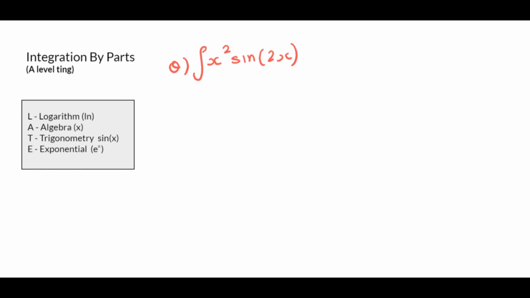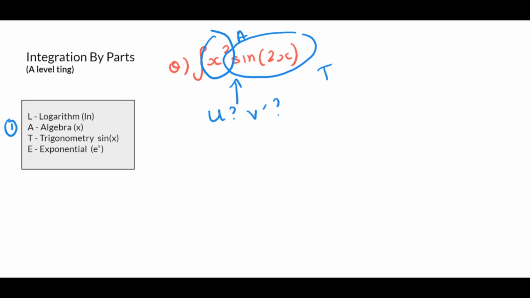So remember, the first thing I need to find out is which one of these is u and which one of these is v dashed. Now I do that, I say to myself, okay, x squared represents algebra. This represents trig. Which one comes first on this LATE thing? So it's L, A. Okay, A comes first, therefore u is going to be x squared. And then therefore v dashed is going to be sine of 2x, because trig comes second. So u is going to be the algebra, and v dashed is going to be the trig thing.